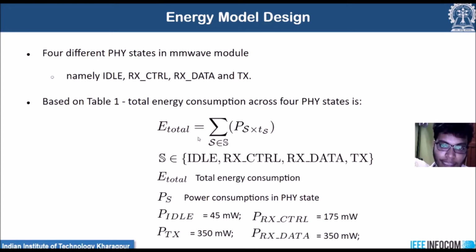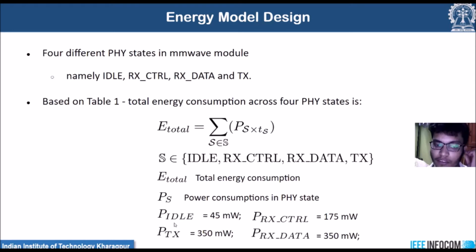So as you can see, E total or the total energy consumption can be given as the sum of the product of power consumption in that particular PHY state and the time taken in that particular PHY state. So based on the previous table, we can say the P idle value will be 45 milliwatt, P RX control will be 175 milliwatt, P TX will be 350 milliwatt and P RX data will be 350 milliwatt.